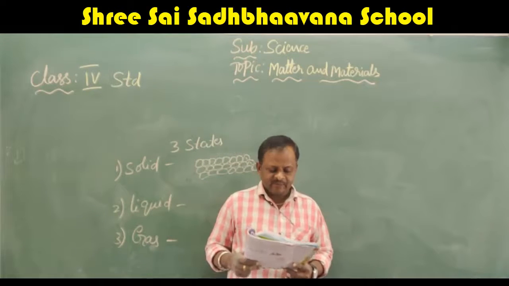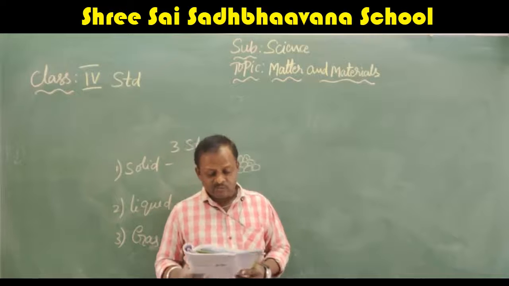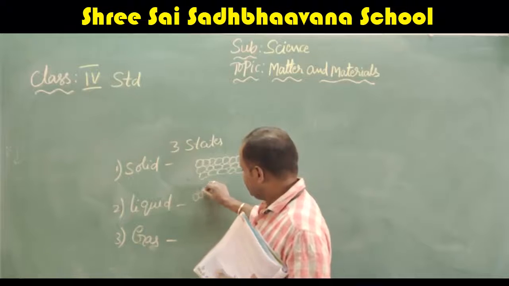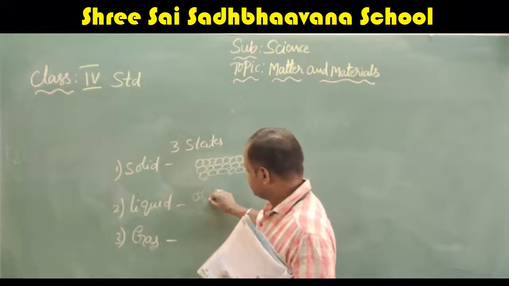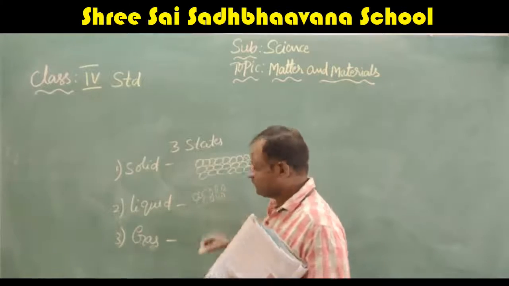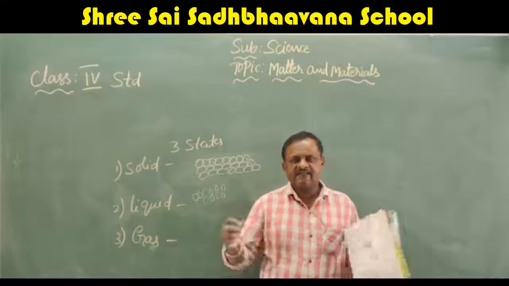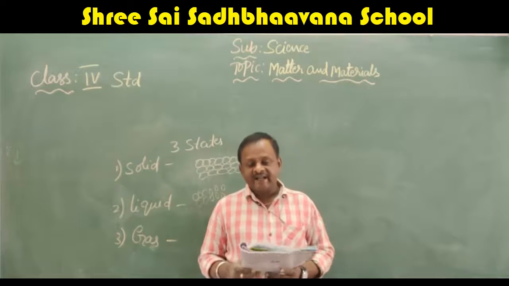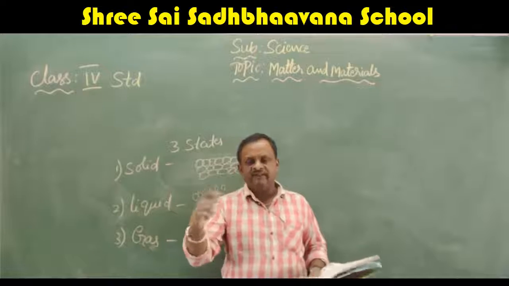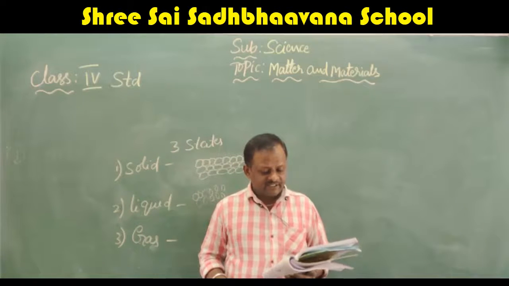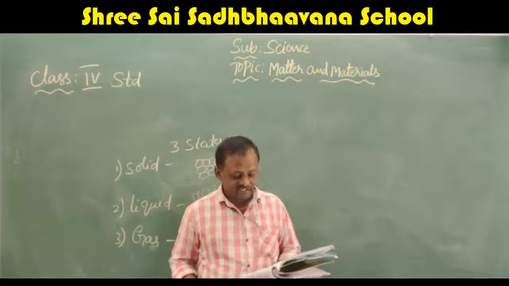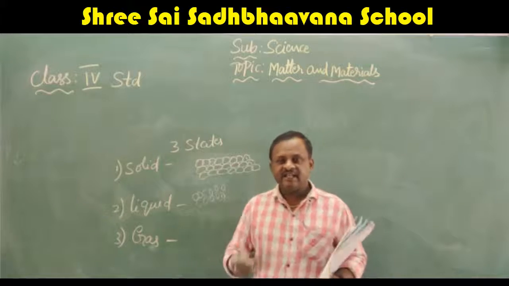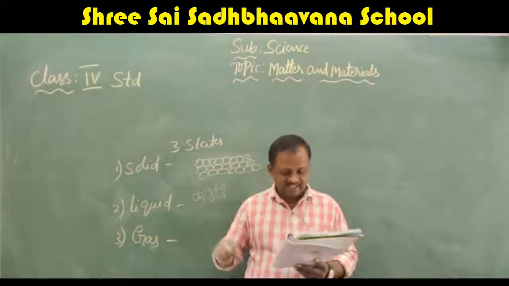Next, move to liquid. The particles are close to one another, but they do not necessarily touch one another. Yes, here they are also very close to each other, but necessarily they don't touch. That means the force of attraction between these particles is very less. They are arranged in a random pattern. That means here and there they are moving. The attractive force between these particles is not as strong as in solids. Yes, in solids the attraction force is very strong, but in liquid it is less compared to the solid.